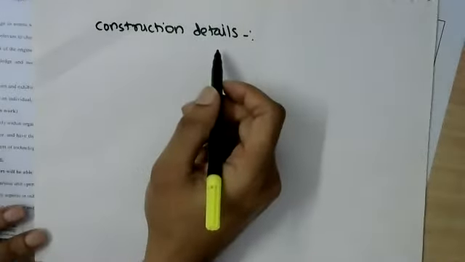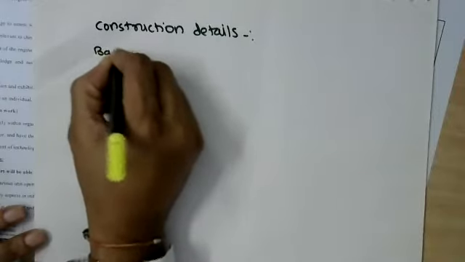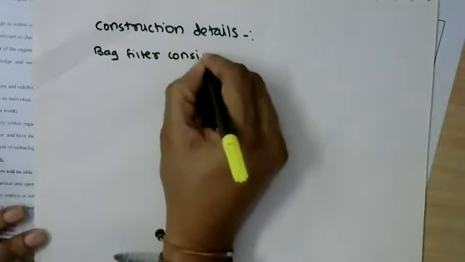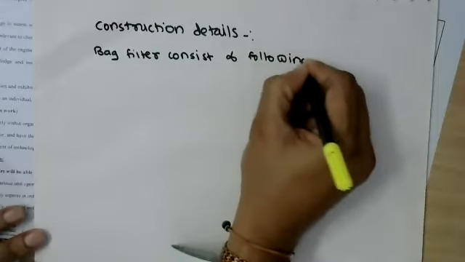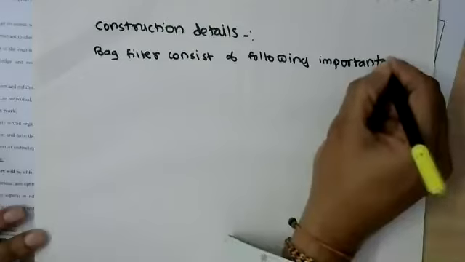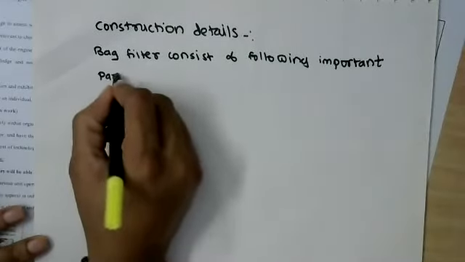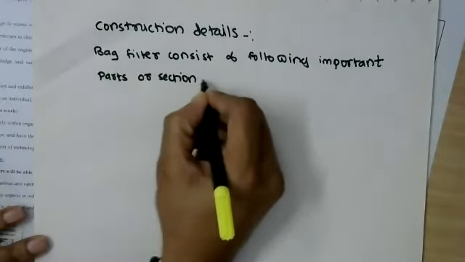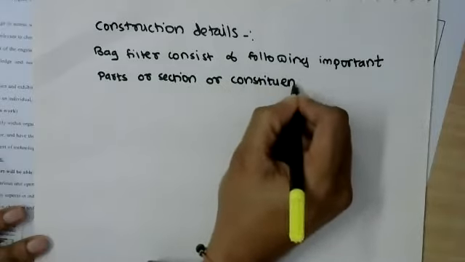Now, in the construction details, a bag filter consists of the following important parts or sections or constituents.